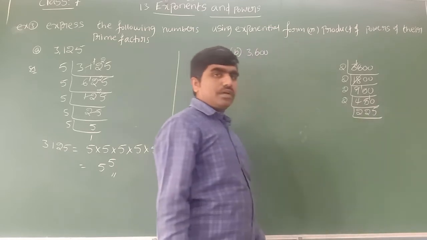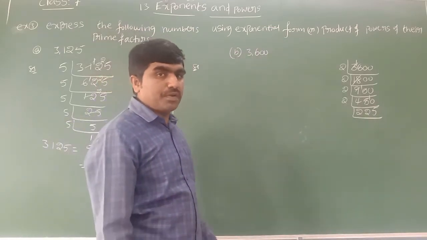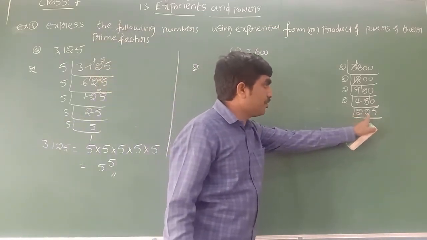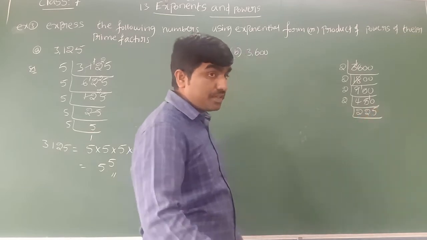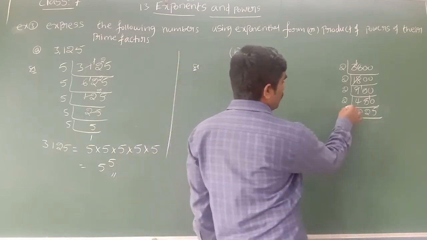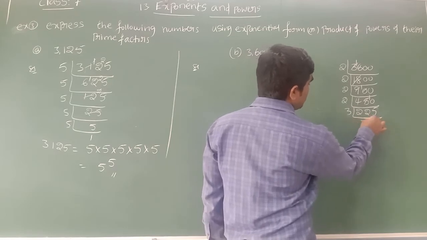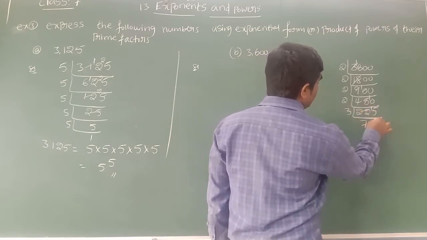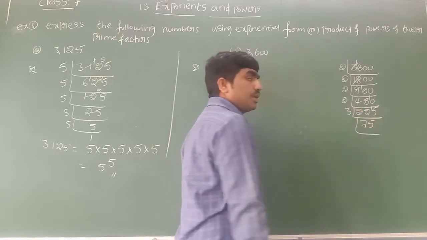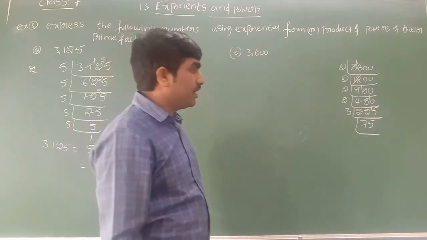Now see the prime number. Which prime number is possible? 2 plus 2 is 4, 4 plus 5 is 9. 3 threes are 9, so the prime factor 3 goes into 225. 3 sevens are 21, 1 left. 3 fives are 15, 7 plus 5 is 12, 3 fours are 12.